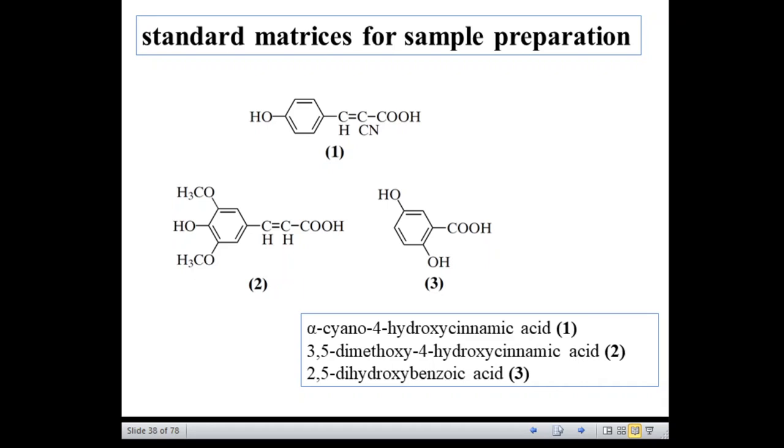That is alpha cyano 4 hydroxycinnamic acid, 3,5-dimethoxy 4 hydroxycinnamic acid, and 2,5-dihydroxy benzoic acid. The alpha cyano 4 hydroxycinnamic acid, abbreviated as CCA. So this CCA is mainly used for peptides, glycopeptides and small proteins.